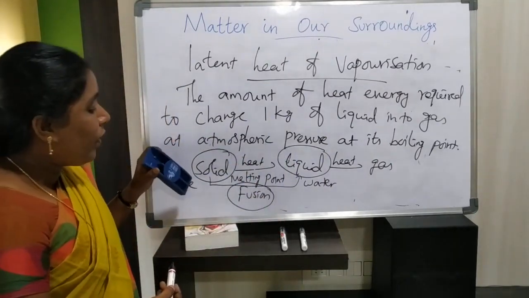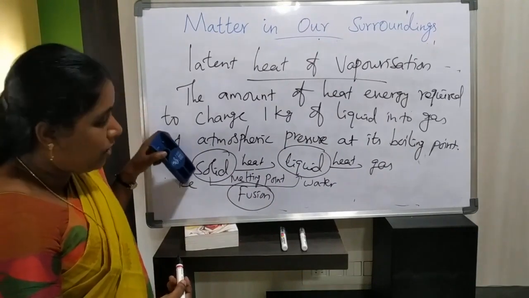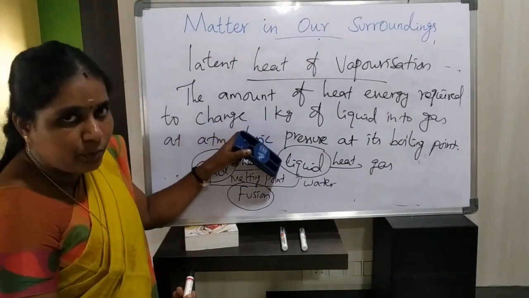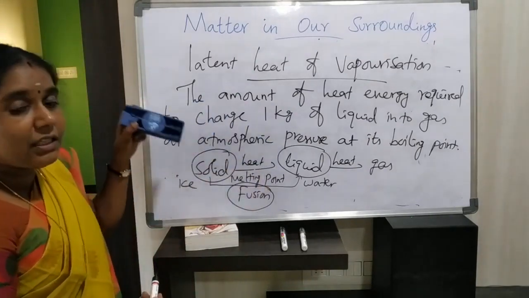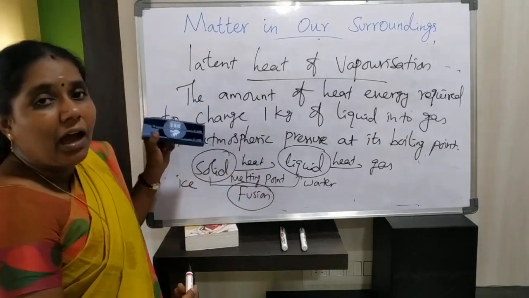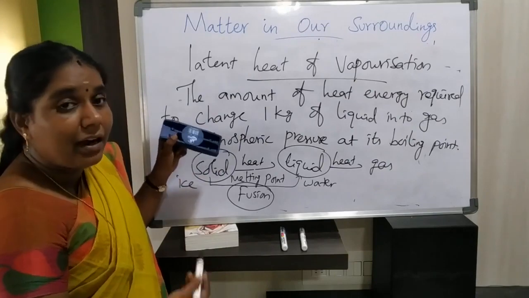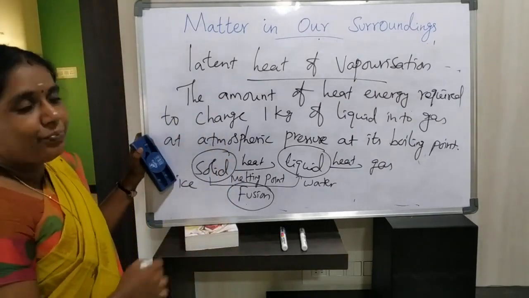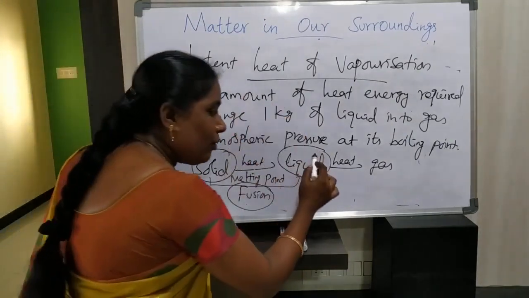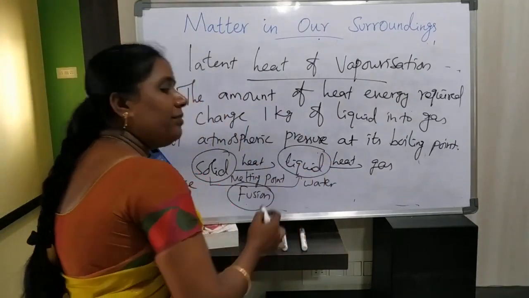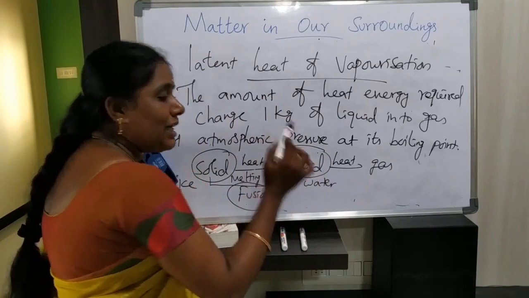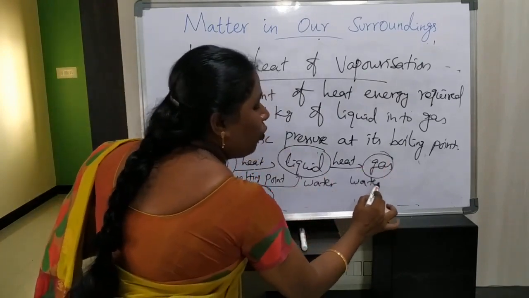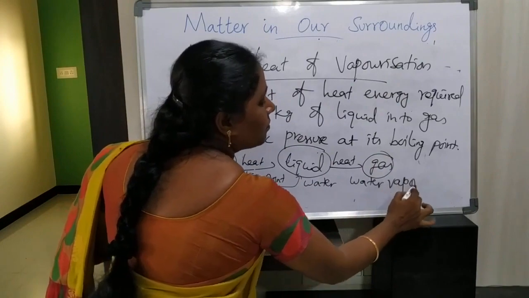Listen carefully. One state of matter, that is solid, is converted into another state of matter, that is liquid, by increasing temperature at its melting point. This process is called fusion. In the same way, another state of matter, liquid, that is water, is converted to form gas in the form of water vapor.